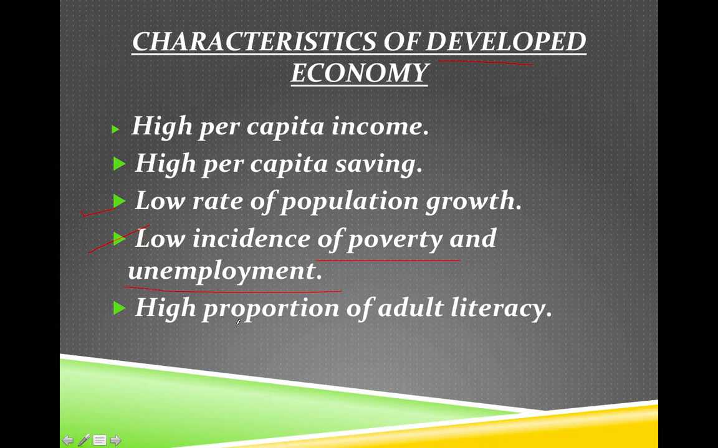And the fifth one is high proportion of adult literacy. The people of the developed country are more educated, and hence they do not suffer from the issues of poverty and unemployment. So all these causes are interrelated to each other, and which makes a country a developed country. For becoming a developed country, all these features should exist in a country, and then only a country will be known as a developed country.